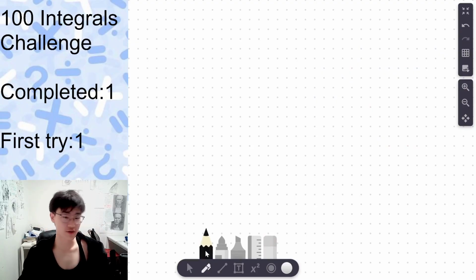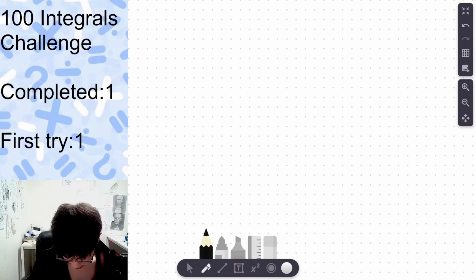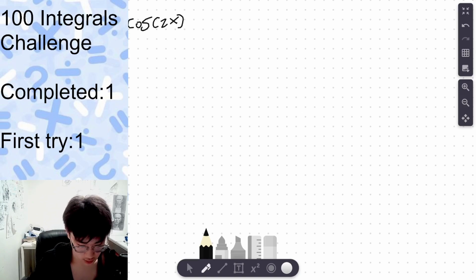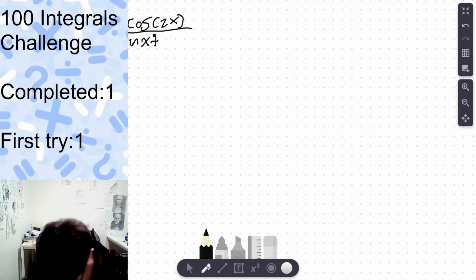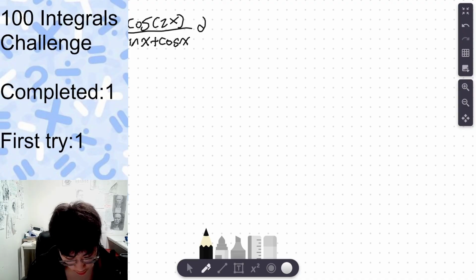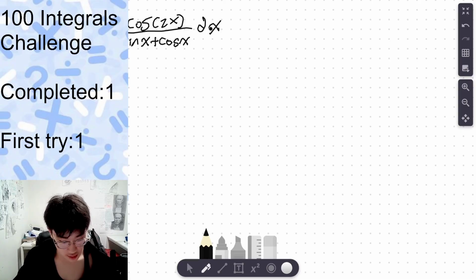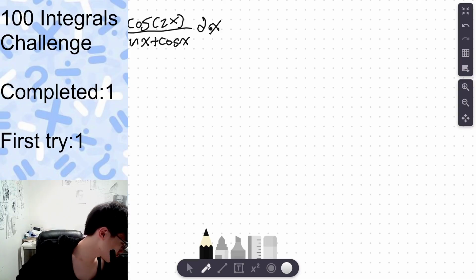Alright, anyway, that was the first question. Now let's do a second one. Alright, the second question already looks hard. Cosine of 2x. You know what? I need to work on my handwriting skills. Also, most of the time I don't even copy the question right. Okay, is this right? This is right.